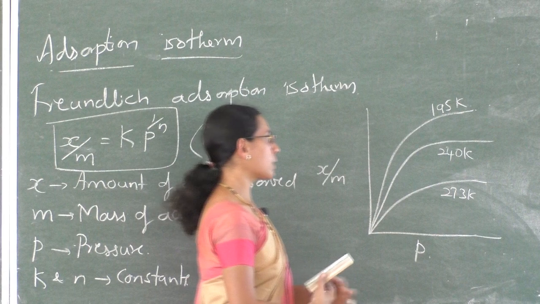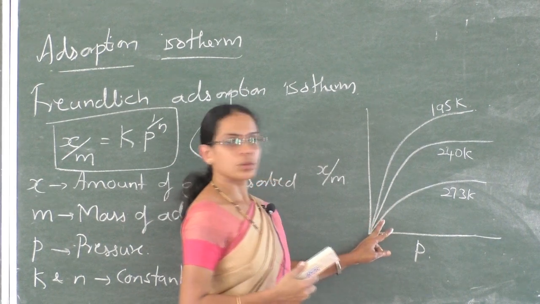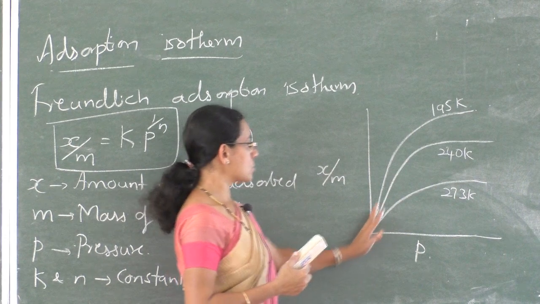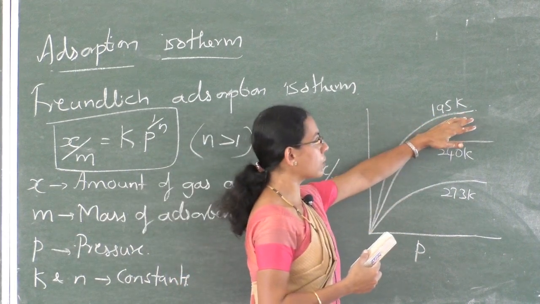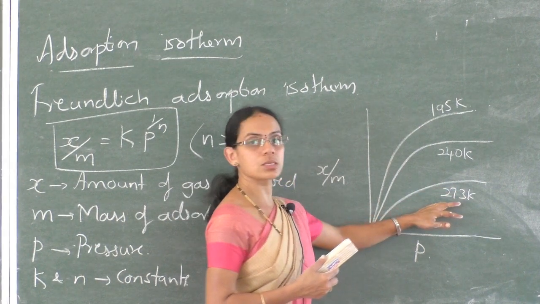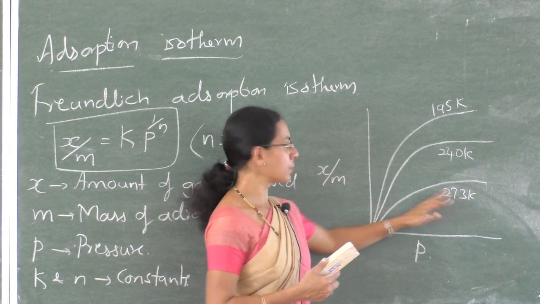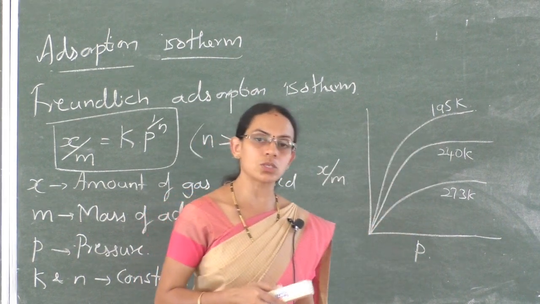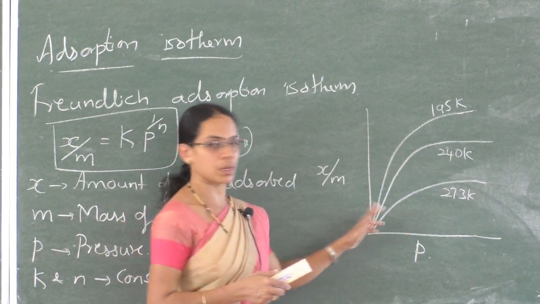So by this we can say that physical adsorption is favorable at low temperatures. The rate of physical adsorption is more at lower temperature, and physical adsorption decreases with increase in temperature. The different curves indicate the rate of adsorption at different temperatures.